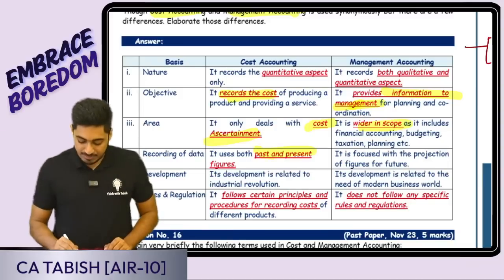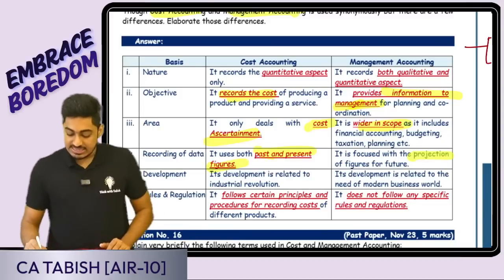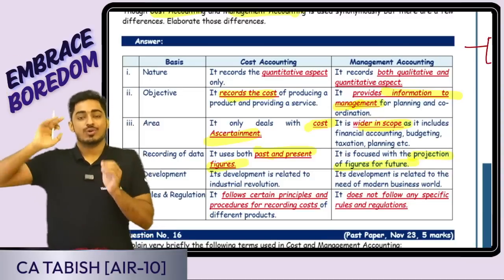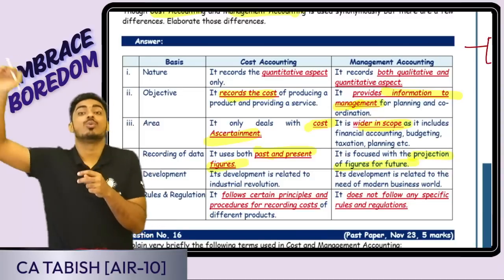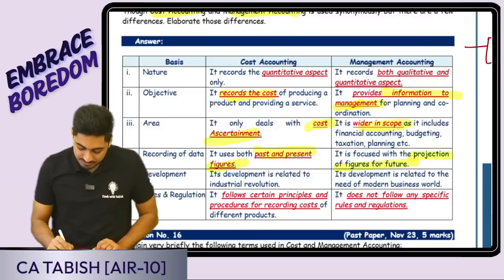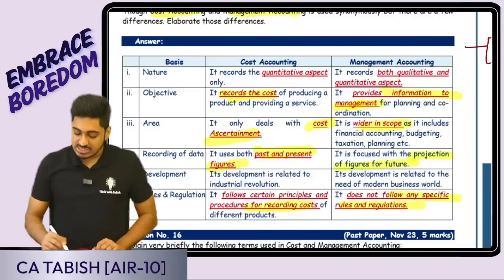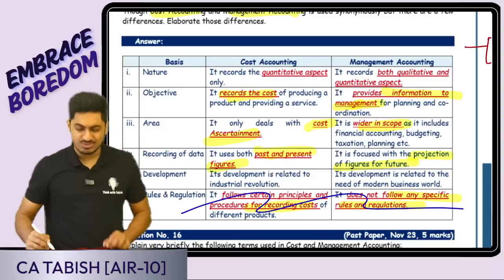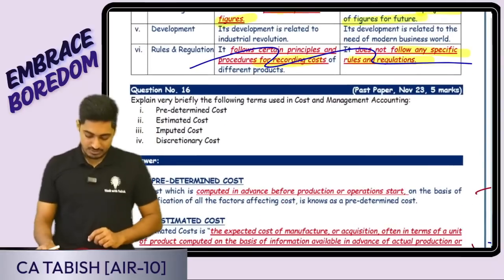I'm using past as well as present figures. Here, based on the present figures, I will be projecting for the future also. Right now this is the case, so in future what can be, that also we are doing here. Cost accounting follows certain principles for recording cost. Management accounting does not follow any specific set of rules or regulations. So four pointers, if you remember, will be sufficient for us. Is this clear, everyone? Okay, perfect.